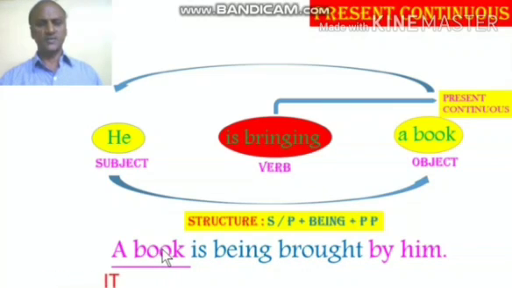A book, when you reduce into the personal number, it becomes singular, it, third person. So the verb has to be singular. Is, it is. Then being as it is, you have to use brought. Bring, brought, brought. The past participle of the verb bring is brought. So the answer is: a book is being brought by him.